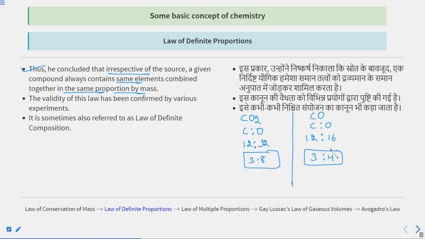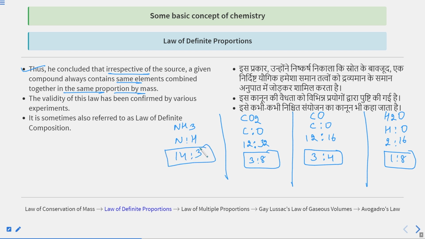Not only carbon monoxide, you can take the example of water as well. If you calculate the hydrogen to oxygen ratio, it comes out to be 2:16, since the oxygen atomic mass is 16, so it is 1:8. Not only this, you can take the example of ammonia. The nitrogen to hydrogen ratio is 14:3, and this is the simplest ratio.